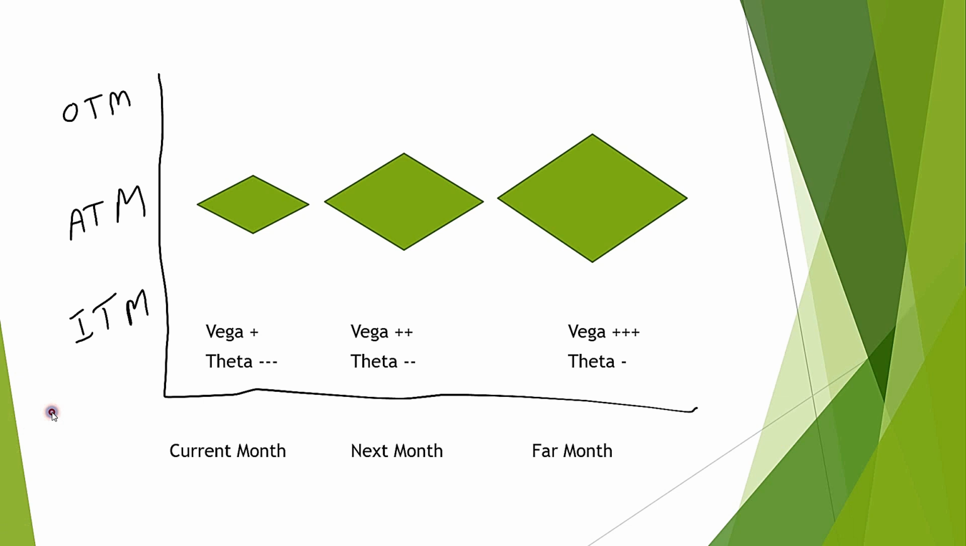Let's see this on graphical representation. Here we have plotted moneyness on y-axis and expiry on x-axis. These rhomboids show effect of Vega on option premiums. There are 3 expiries: current month, next month and far month. Top of rhomboid is out of the money, bottom is in the money and center is at the money. So these are the strikes: out of the money strikes, at the money strikes, in the money strikes.